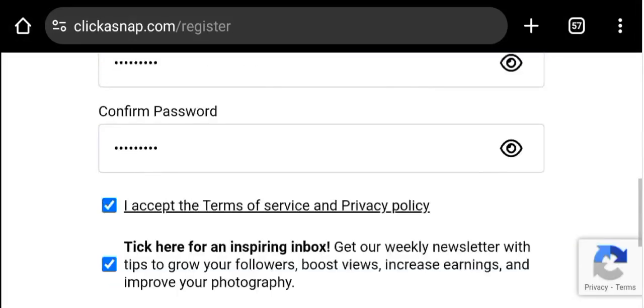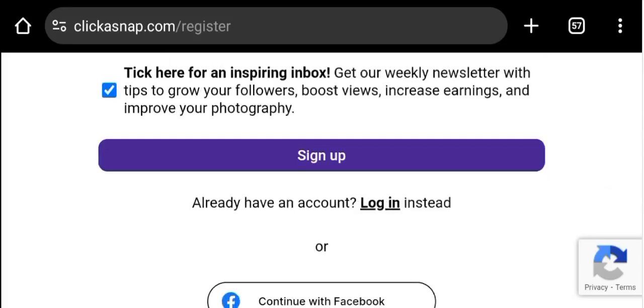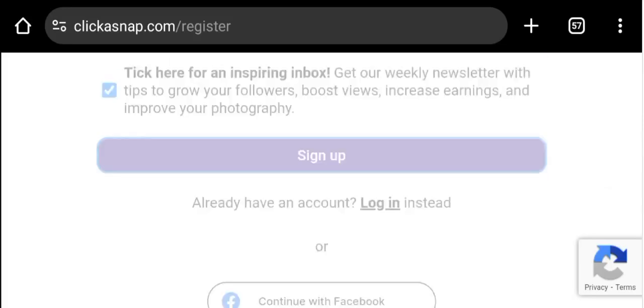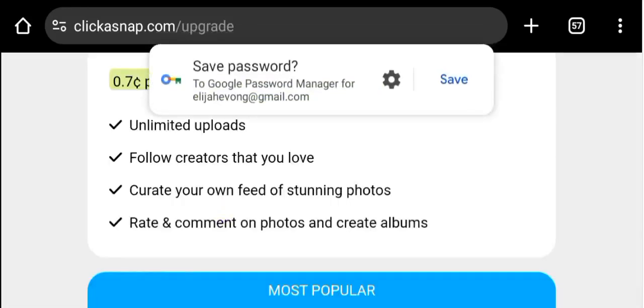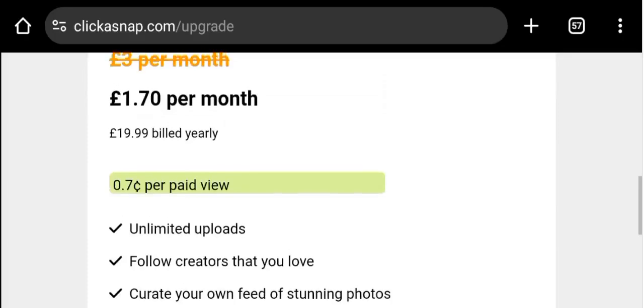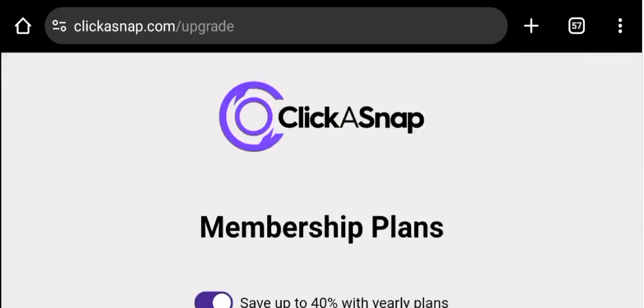So let's go on. Sign up. This is just how you can sign up on this platform actually. Now just pray they don't tell me that my username has been taken. Alright, so this username has not been taken. So now when you get to this interface, as you can see here, I want to show you something.